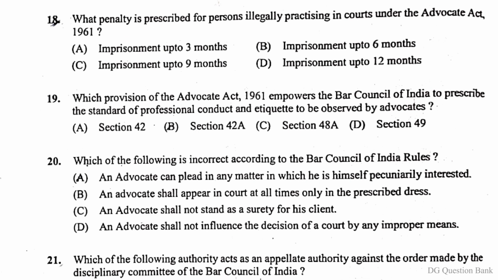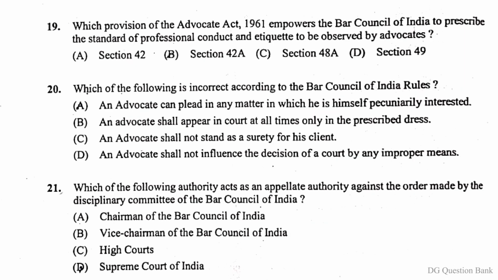Question number 18. What penalty is prescribed for persons illegally practicing in courts under the Advocates Act 1961? The right answer is option B, imprisonment up to 6 months. Question number 19. Which provision of the Advocates Act 1961 empowers the Bar Council of India to prescribe the standard of professional conduct and etiquette to be observed by advocates? The right answer is option D, Section 49.